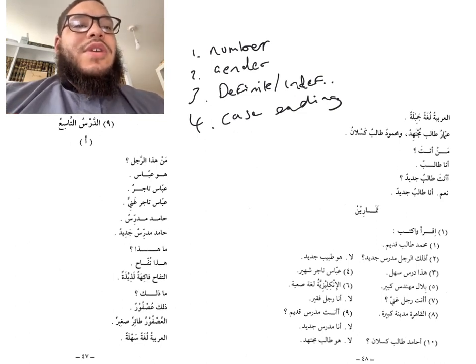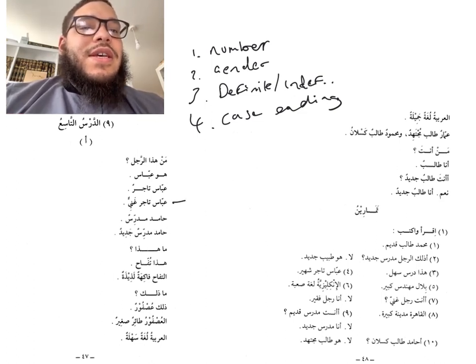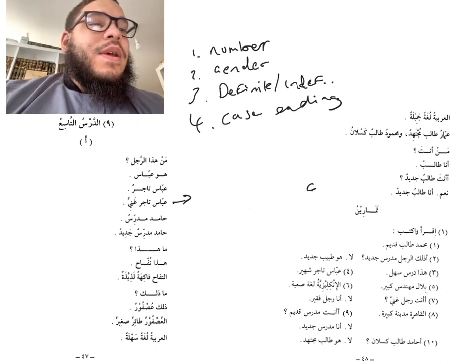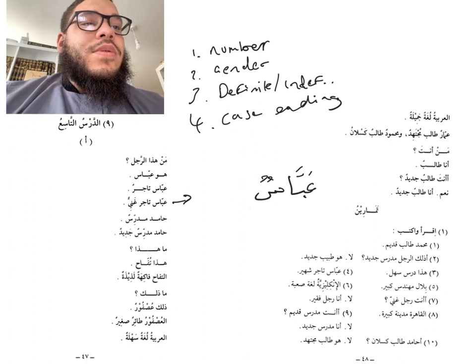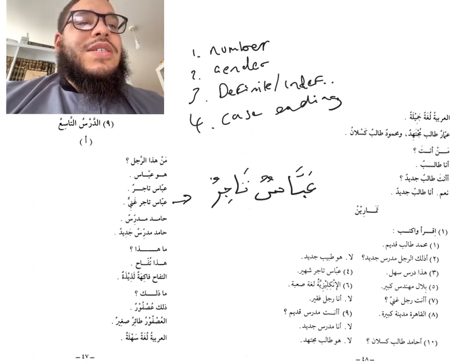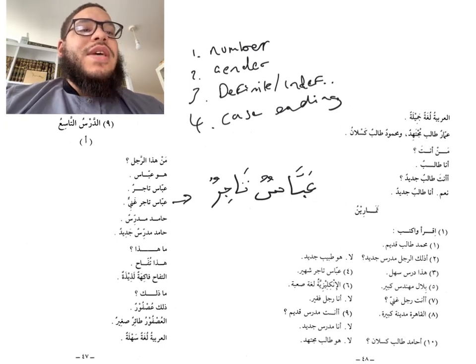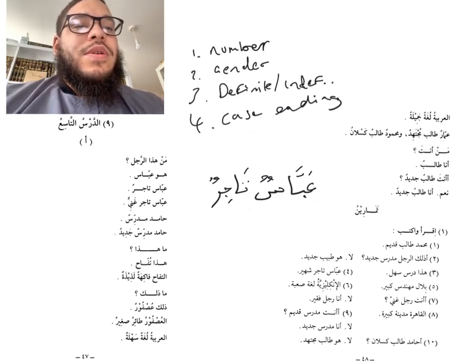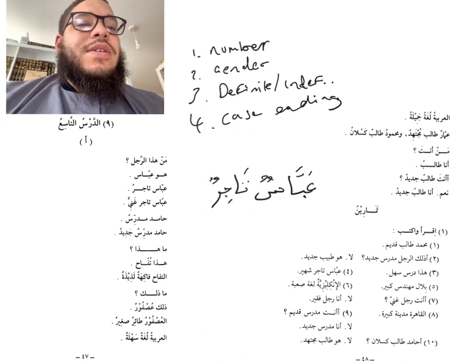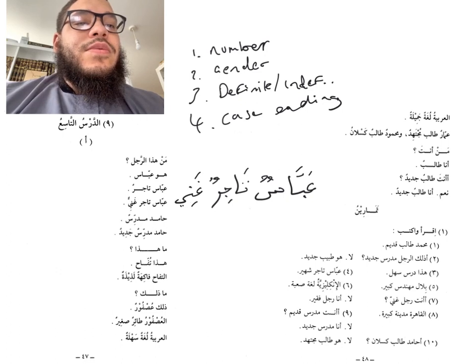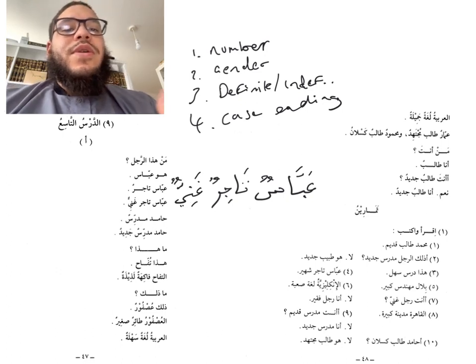So I will take some examples. We'll look here. For example, here it says Abbasun tajirun. So that's a simple sentence now. Abbasun tajirun, okay? Now, what kind of merchant is he? Ghaniyun. He's a rich one.